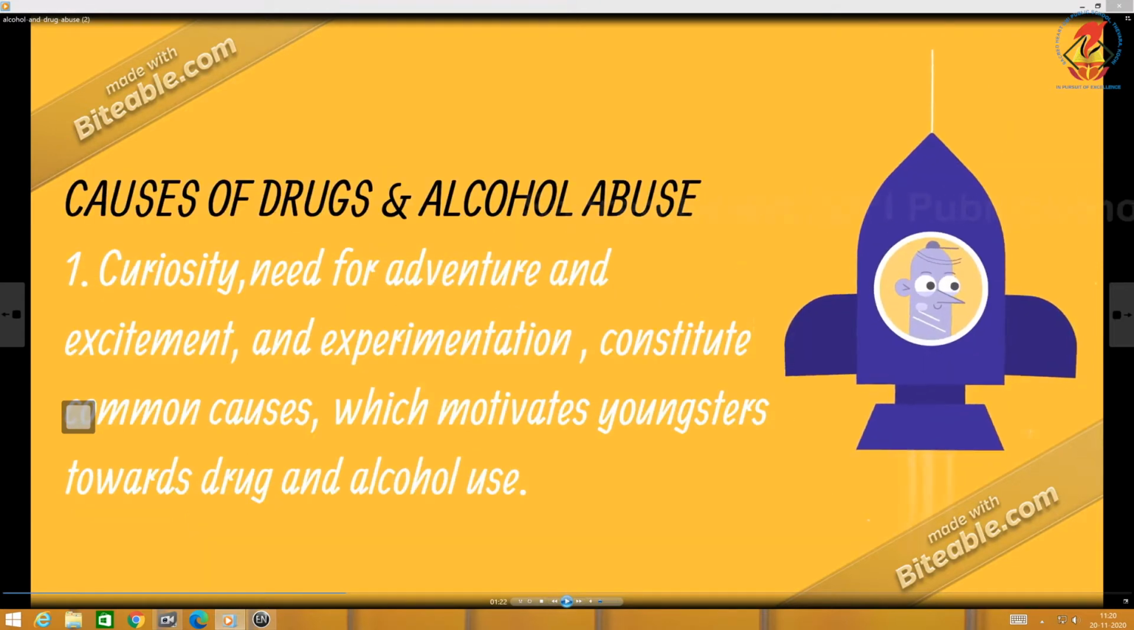Causes of drug and alcohol abuse, especially among adolescents: curiosity, need for adventure, excitement and experimentation constitute the common cause which motivates youngsters towards drug and alcohol use. That's why we see drug addiction and alcohol addiction among youngsters, because of this feeling of curiosity, experimentation, adventure, excitement, etc.